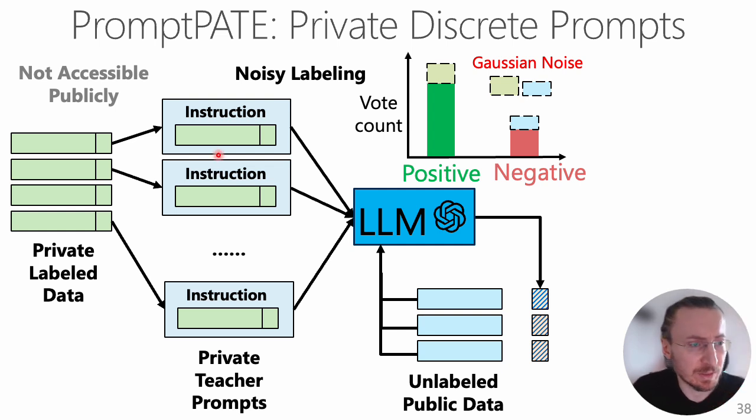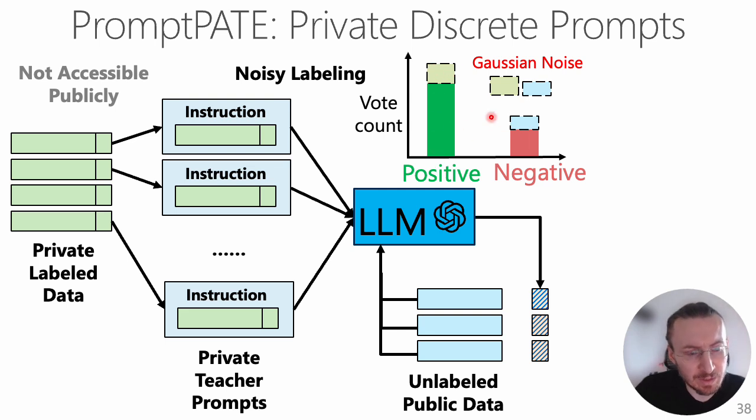So the teacher uses its instruction and examples to label this new public data point, and then each vote from the teacher is collected into this histogram. So here the histogram contains, in this case, two classes, positive and negative. We just collect these votes and then aggregate them into this histogram to have vote counts per each single class.